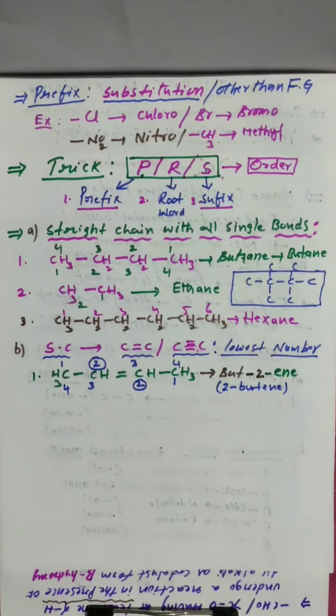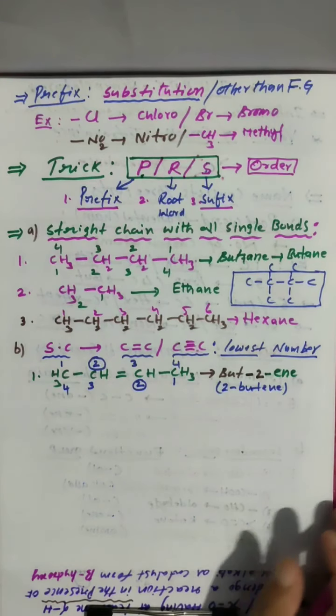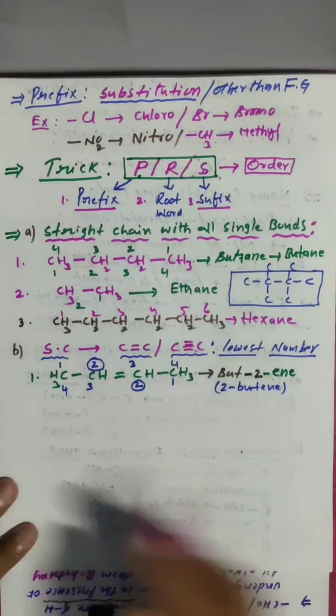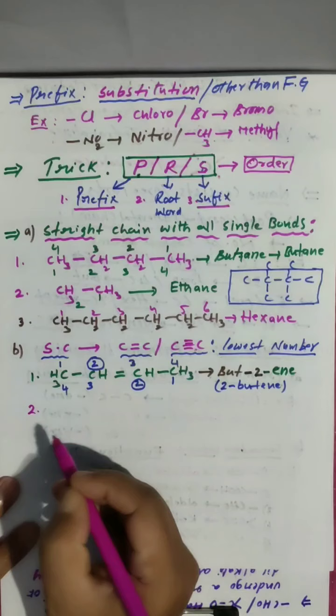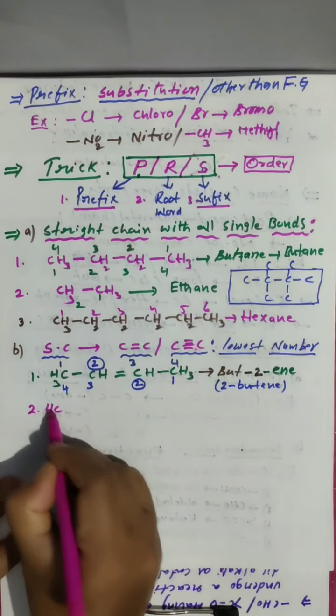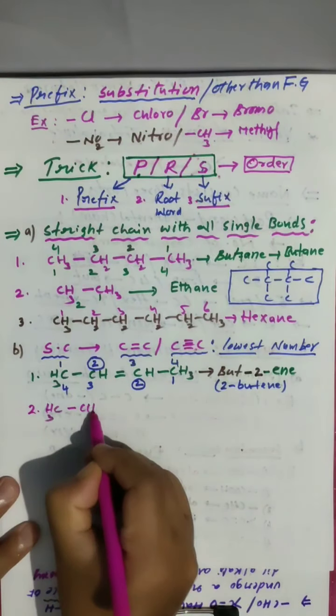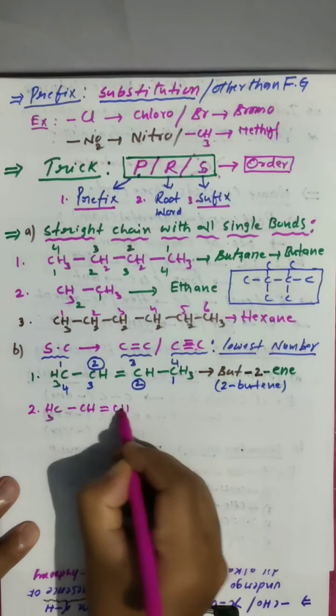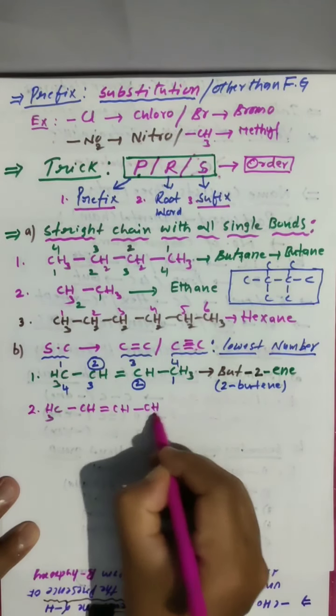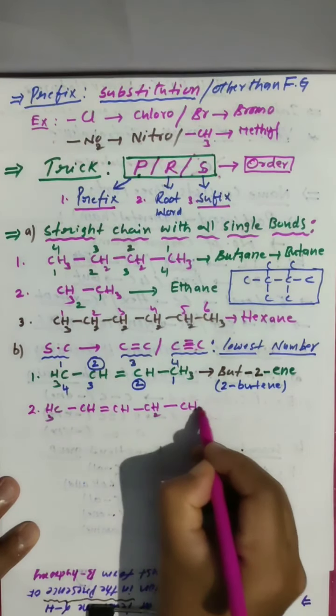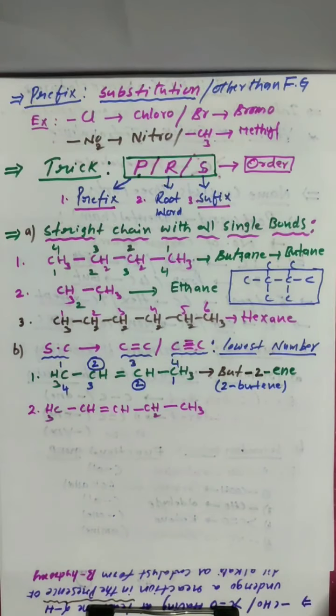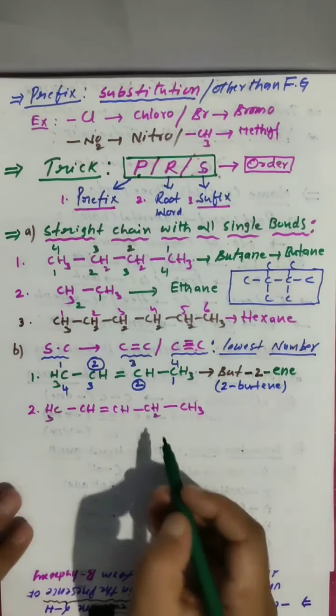Clear? Now, if both sides you are getting the same number, then you are not getting any problem. Now I am showing another example to you. CH3-CH=CH-CH2-CH3. Look here, what happened.